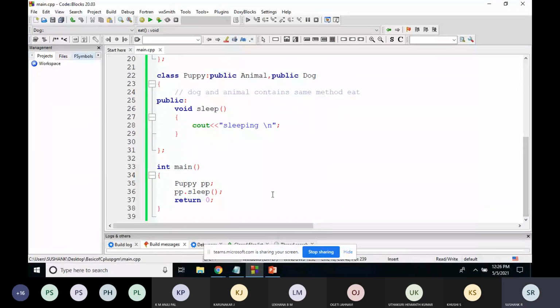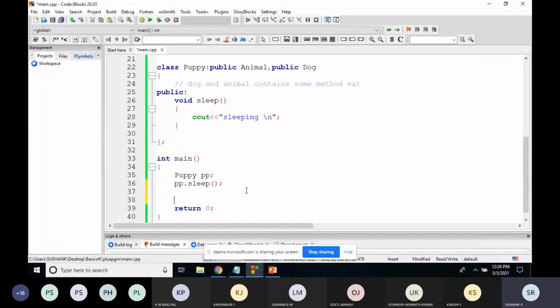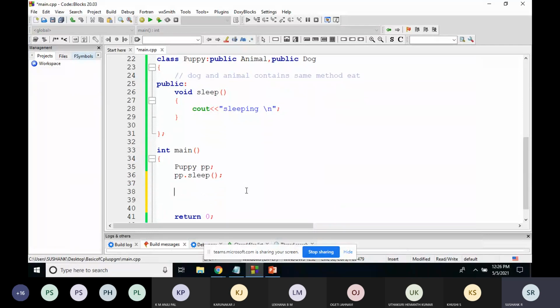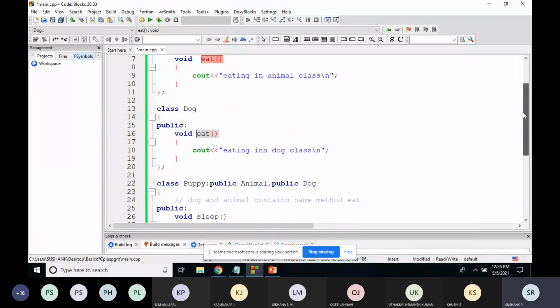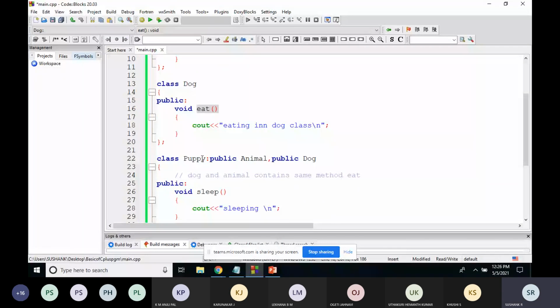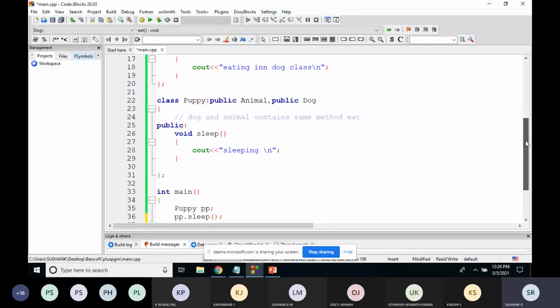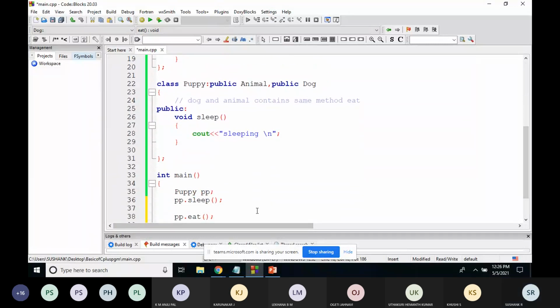But what will happen if I try to execute puppy dot eat? Now this eat function is there in the animal class. The same eat function is there in the dog class. Two classes are having the same function name, and this puppy class is taking the features from both the classes, the animal class as well as the dog class. So if I write like this, what will happen?